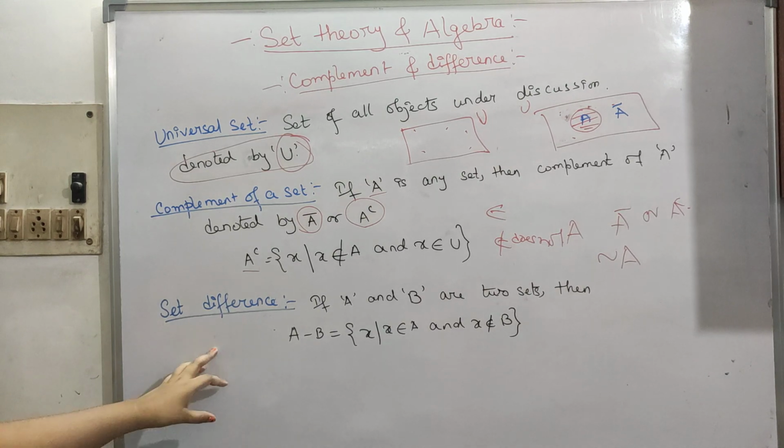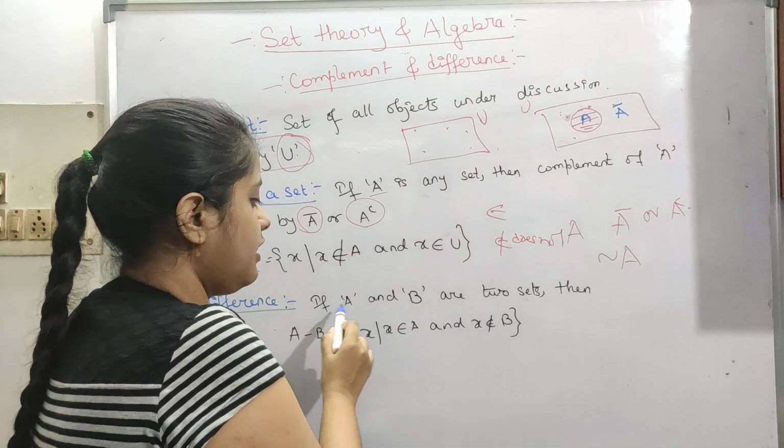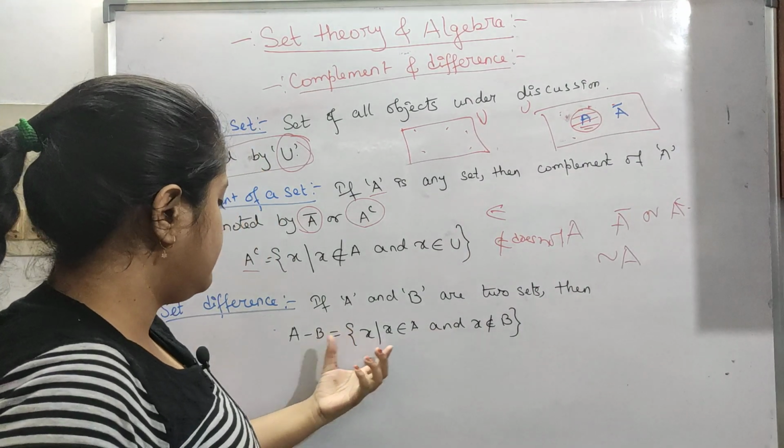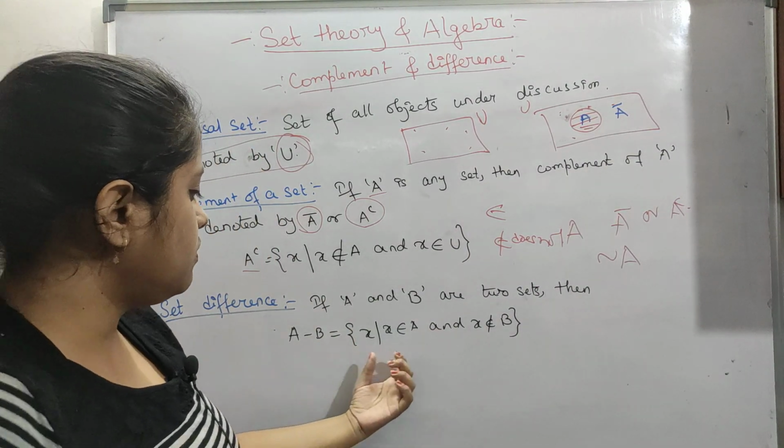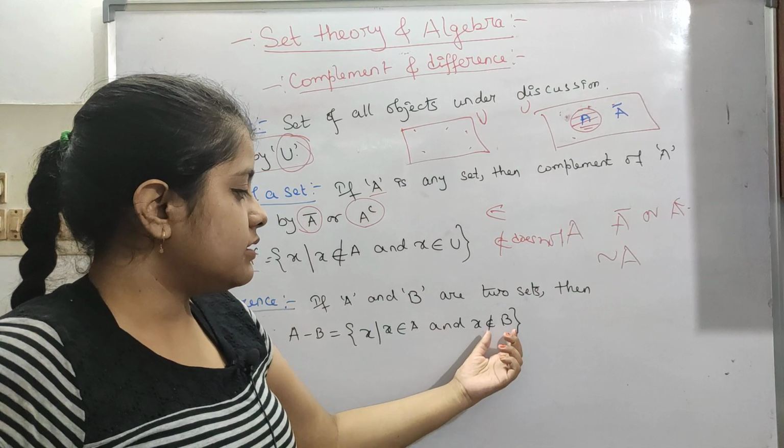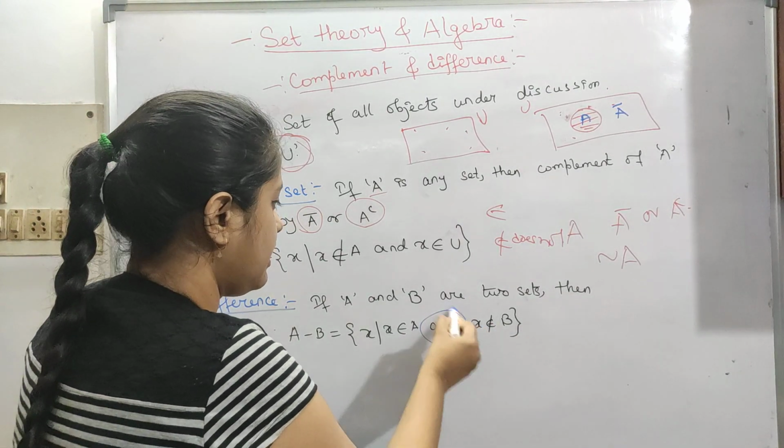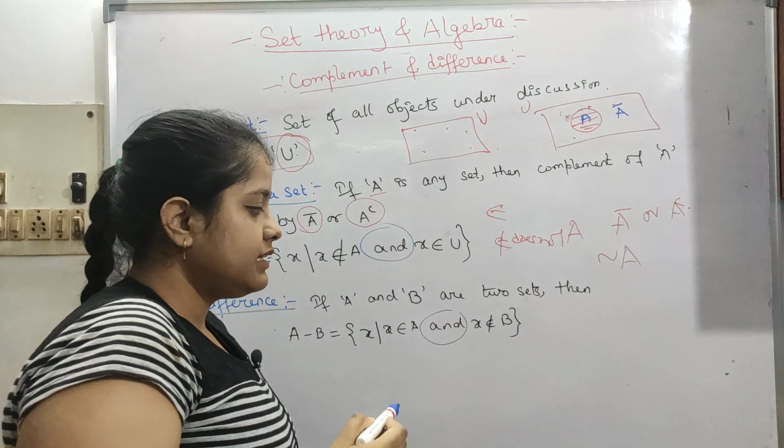Now let's move on to set difference. If A and B are two sets, then A minus B is equal to {x : x ∈ A and x ∉ B}. These are "and", not "or"; we have to satisfy both conditions.